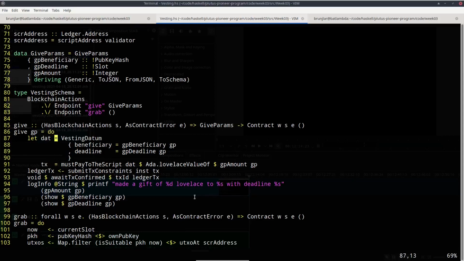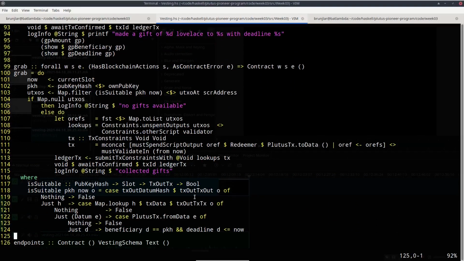And then I just changed the contracts accordingly. So for the giver, I compute the datum that we want to use, which just takes the beneficiary and the deadline from the parameters. And then the constraint in this case is I want to pay to the script with this datum and the specified amount of Lovelace. And the rest is as before. I just changed the log message. Grab is a bit more evolved because the grabber has to find the UTXOs that he or she can actually consume. So this I put into this helper function here.